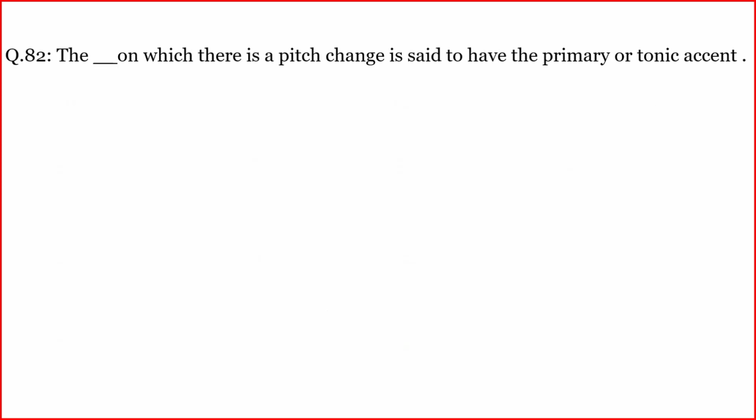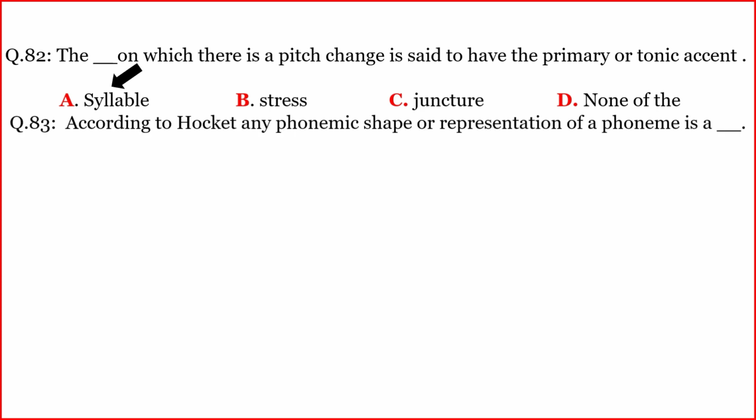The Danish on which there is a pitch change is said to have the primary or tonic accent. The correct option is A. Syllable. Another, according to Hackett, any phonemic shape or representation of a phoneme is a dash.